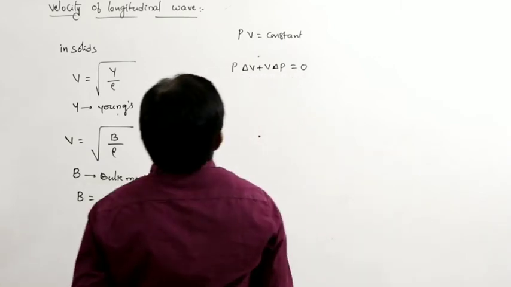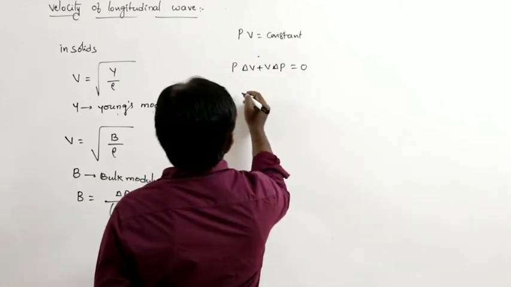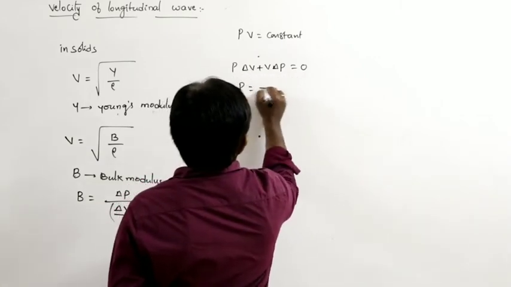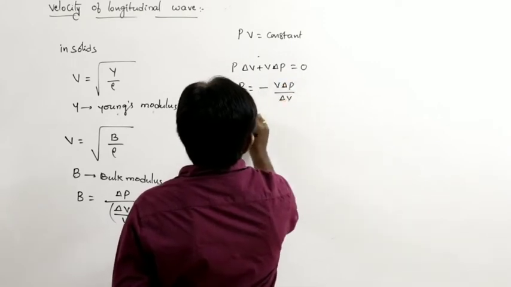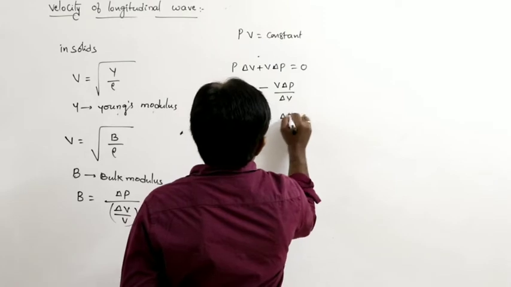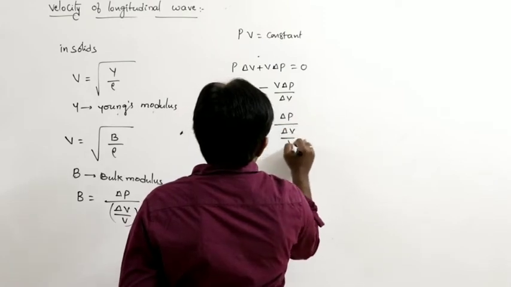Now from this, P can be written as minus V delta P divided by delta V. So P can be written as minus delta P by delta V by V.